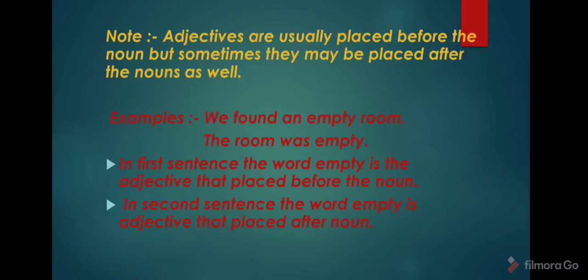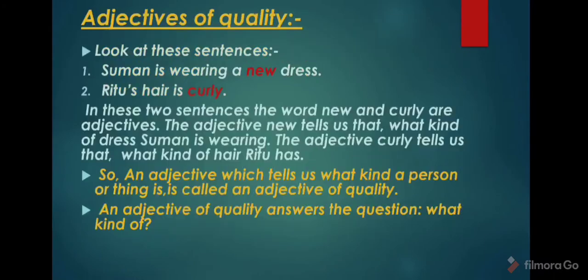Look at the example. We found an empty room. The room was empty. Here the word empty is an adjective. In the first sentence, the word empty is the adjective placed before the noun. In the second sentence, the word empty is the adjective placed after the noun. Through these sentences, we can analyze that we can use an adjective before a noun and after a noun.